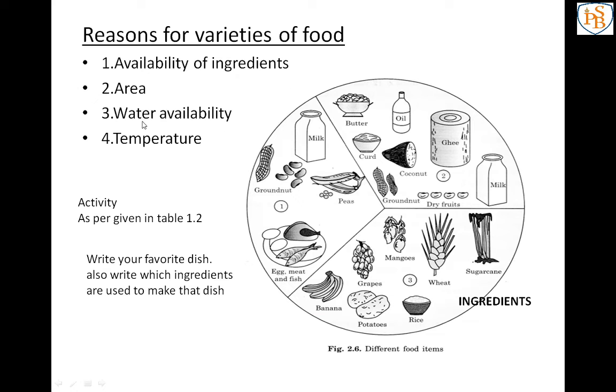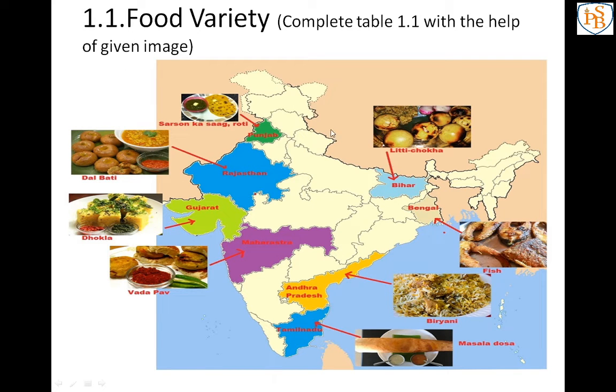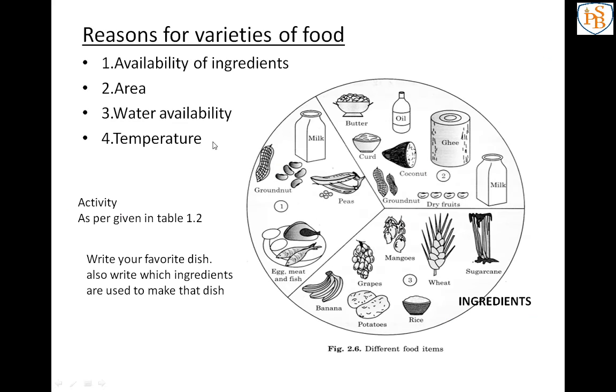Next one, water availability. See again the map. Water availability means how much water is present in each state, and according to that there is production of different grains, pulses and other things. And last one is temperature.